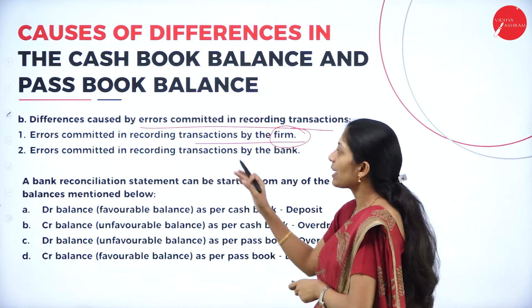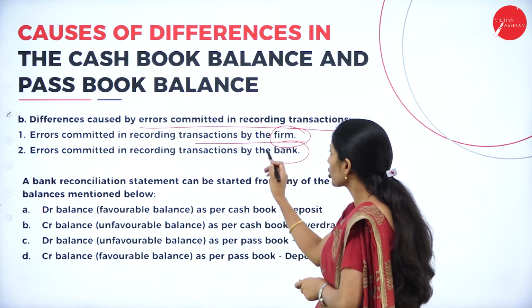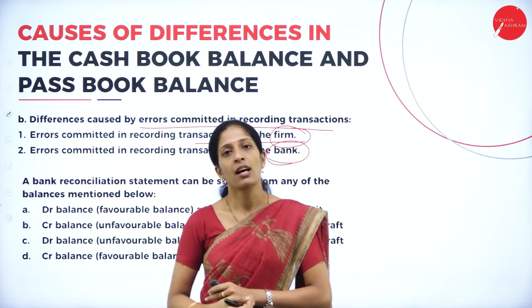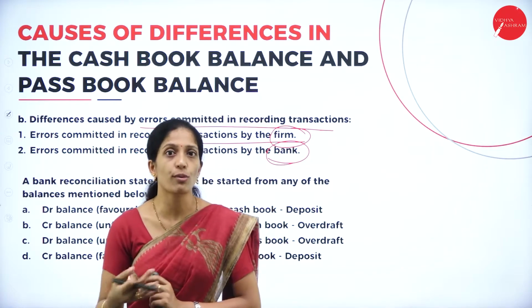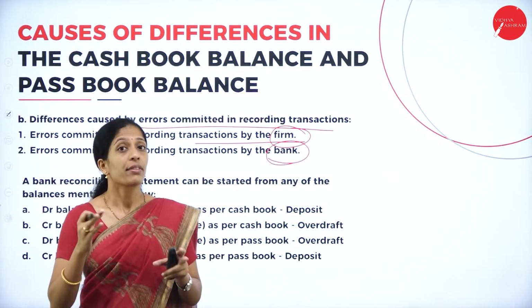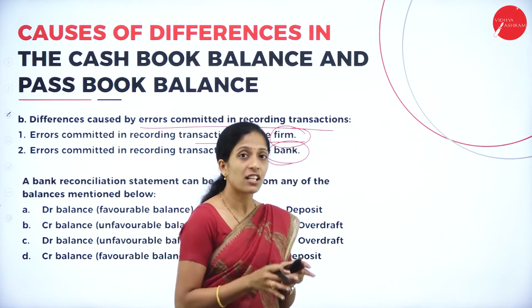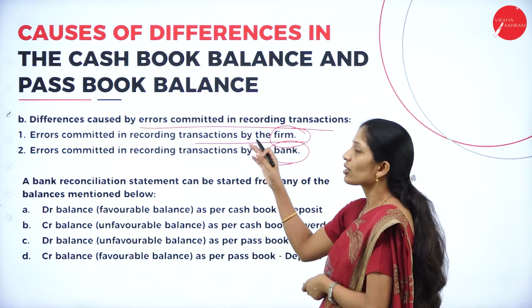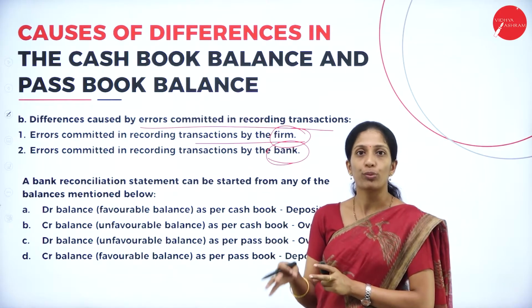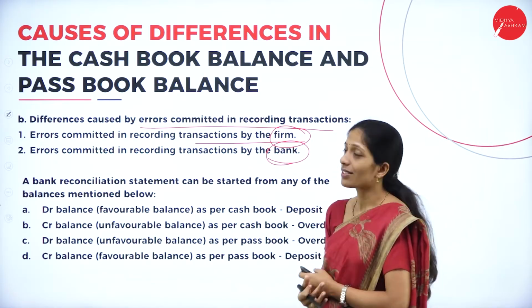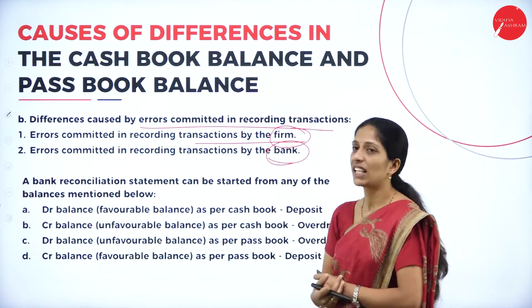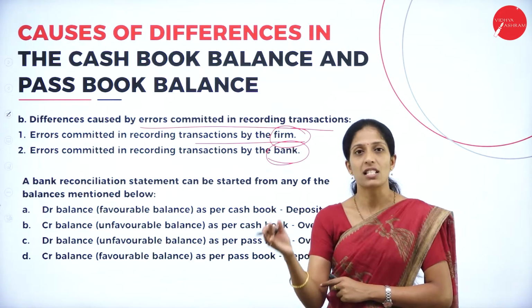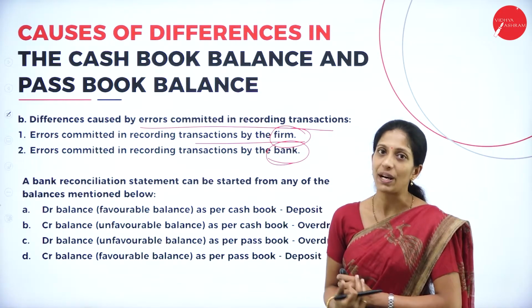The next one is error committed in recording the transaction by the bank. It's not just the organization that will commit errors. There is a chance that the bank also might have committed certain errors, thereby the balance between these two books will not get tallied. So this is about errors committed by both the bank as well as the organization. These are the causes for difference between cash book balance and passbook balance, that is, bank balance as per cash book and bank balance as per passbook.